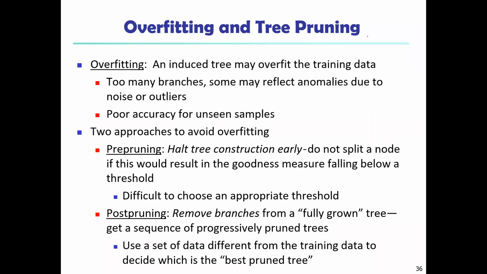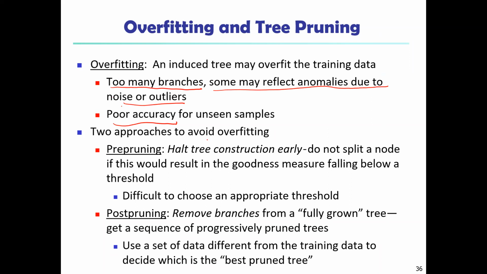Overfitting and tree pruning. Overfitting: an induced tree may overfit the training data. Too many branches, some of which may reflect anomalies due to noise or outliers. This gives poor accuracy for unseen samples. We are missing accuracy here, accurate values we are going to miss, and we are getting many branches as well because of the noise and outliers.